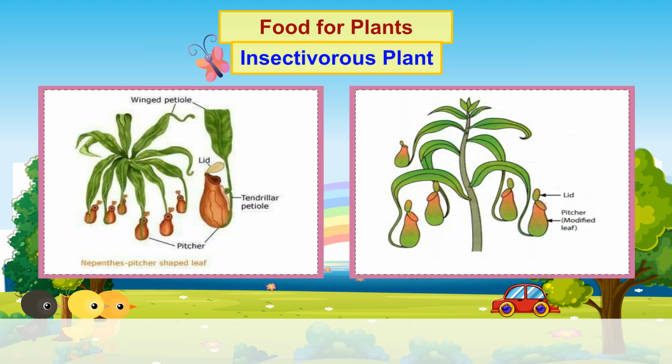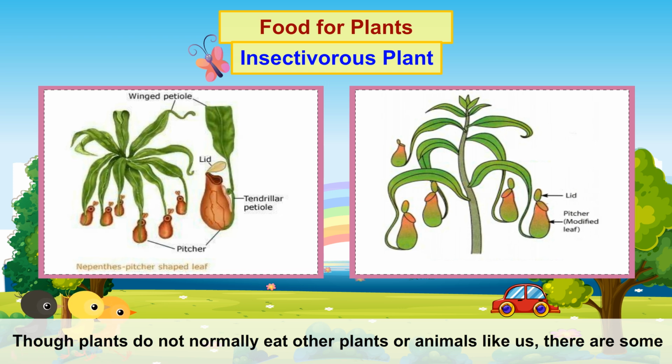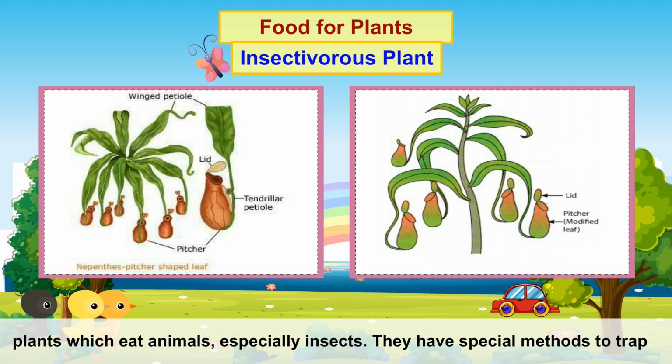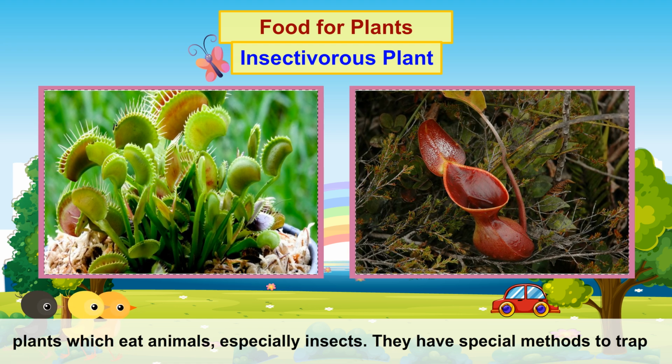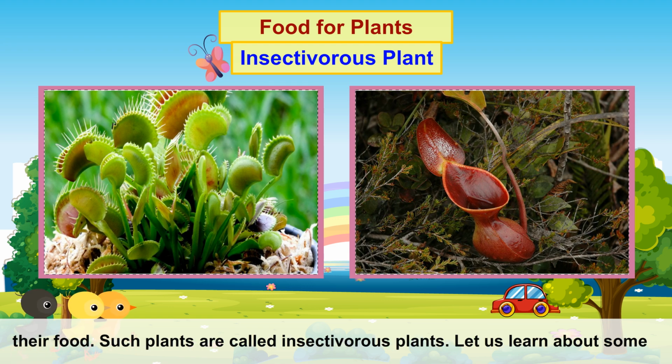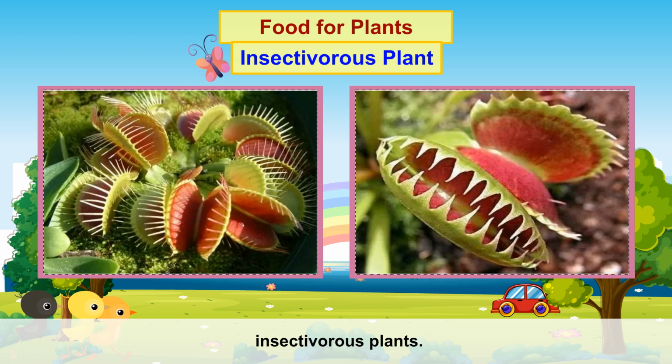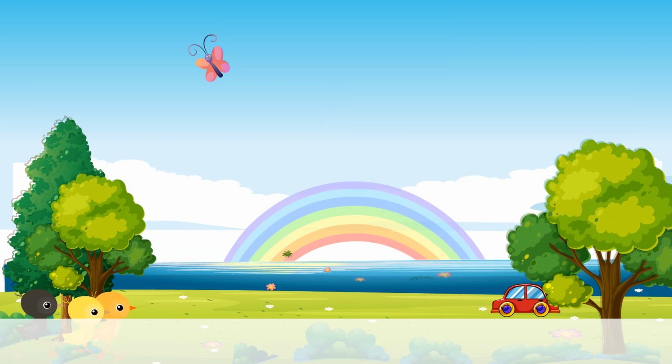Insectivorous plant. Though plants do not normally eat other plants or animals like us, there are some plants which eat animals, especially insects. They have special methods to trap their food. Such plants are called insectivorous plants. Let us learn about some insectivorous plants.